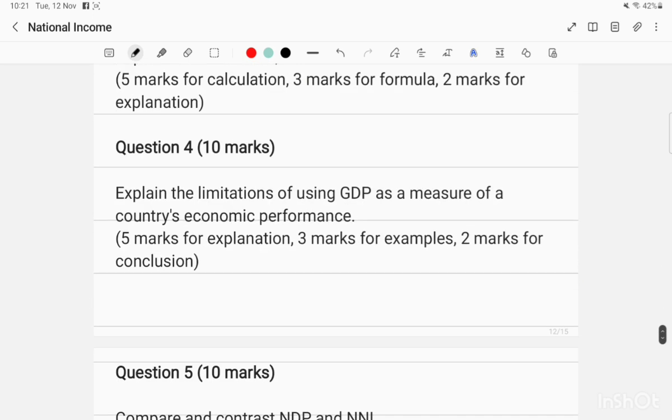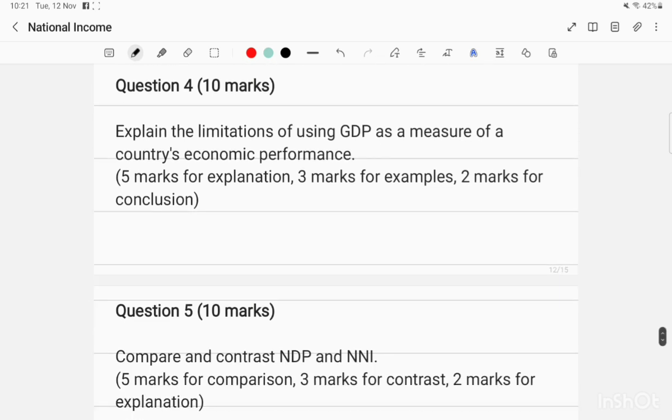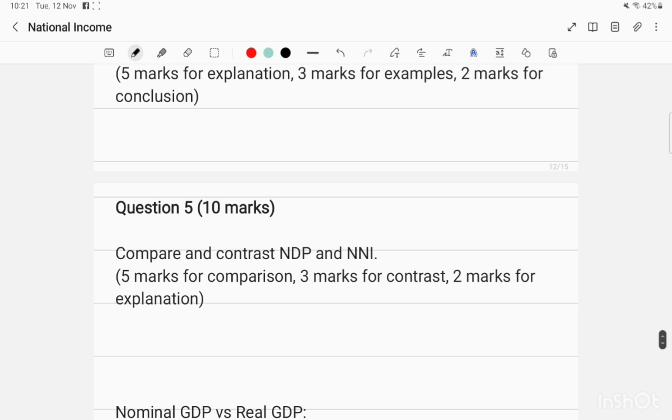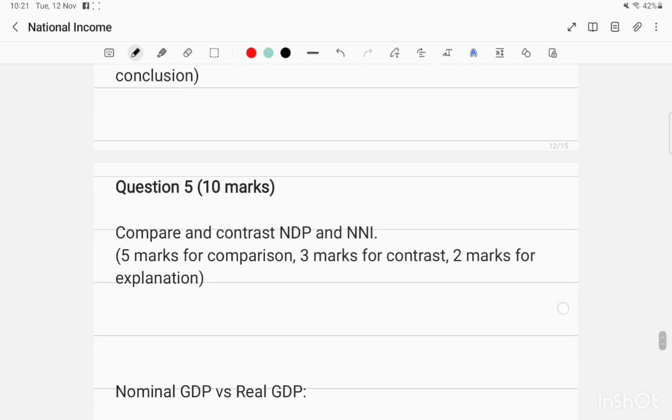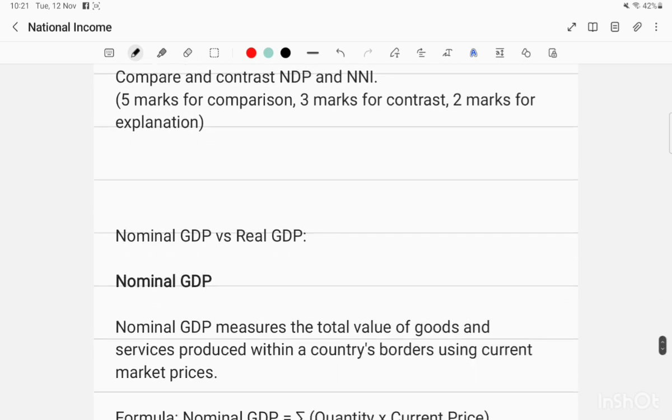Explain the limitations of using GDP as a measure of a country's economic performance. You'll be doing it later on as we cover the new topics. Compare and contrast NDP and NNI.